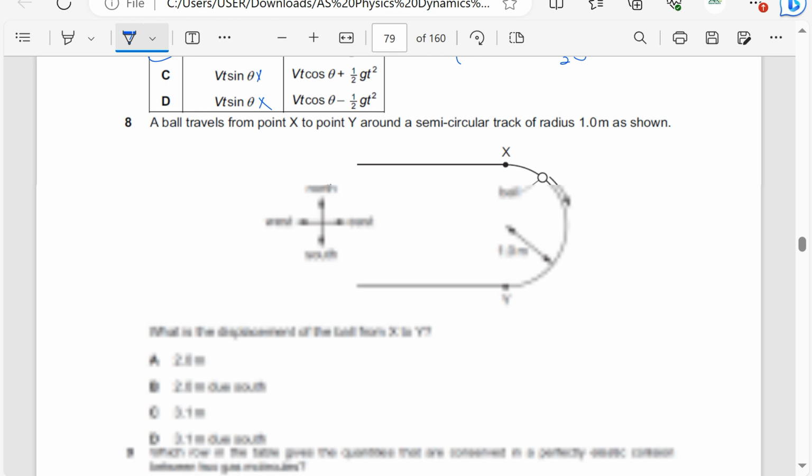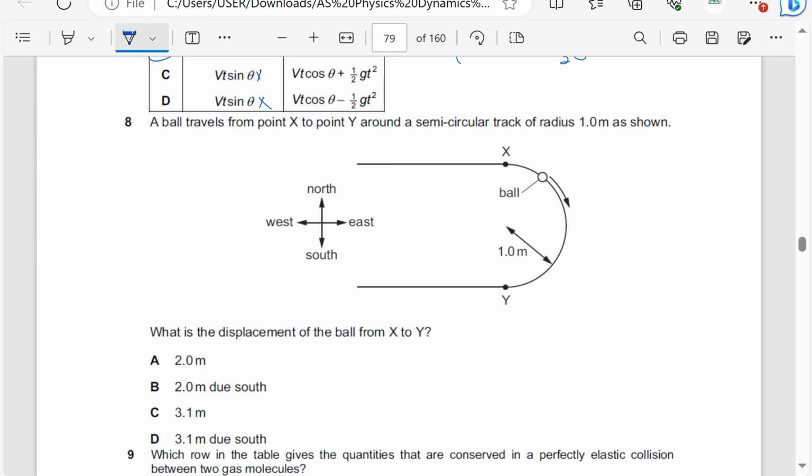A ball travels from point X to point Y around a semicircular track of radius 1 meter as shown. What is the displacement of the ball from X to Y? So the displacement is the shortest distance between X and Y, which is going to be this distance here. That distance is equal to the diameter of the circular path, because this is semicircular. The radius is 1.0, plus 1.0 to form the diameter. So that gives us 2 meters.